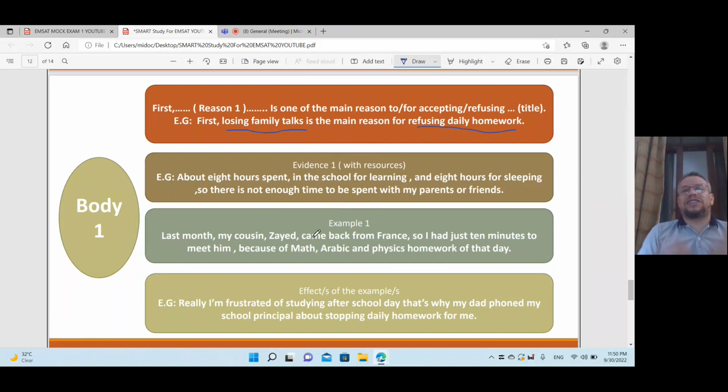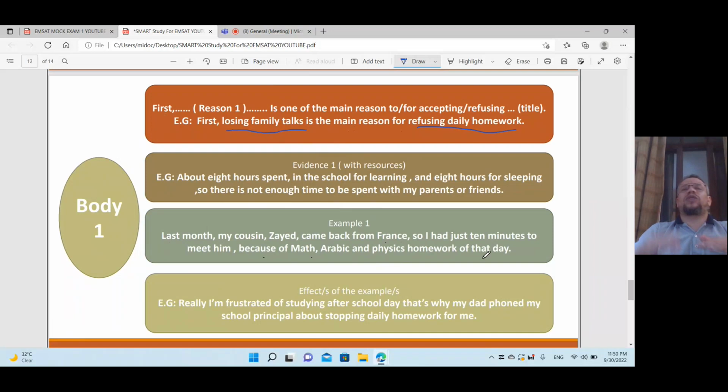Then after the evidence, step 3 is an example or examples. You have to mention the date, the time, specific details in the examples. Names if you want, places if you have, and actions. Last month, my cousin Zayed came back from France, so I had just 10 minutes to meet him because of math, Arabic, and physics homework of the day. So this is a great example, specific, simple, and very clear.